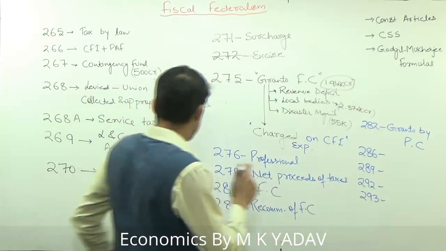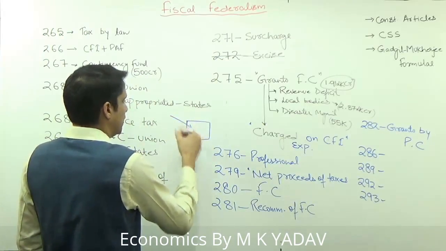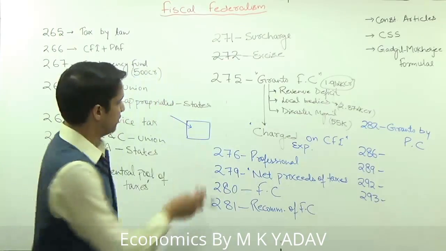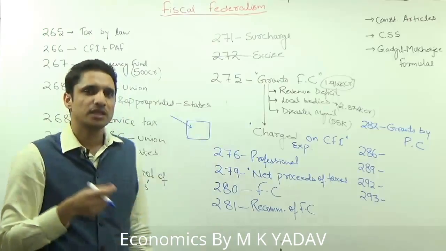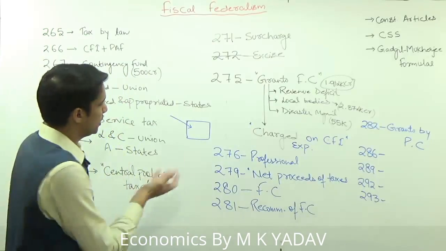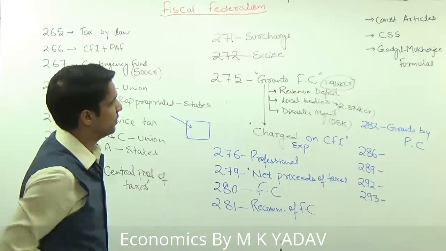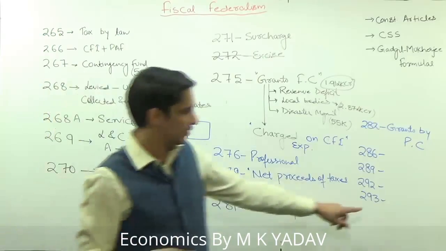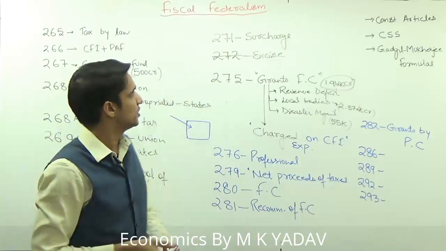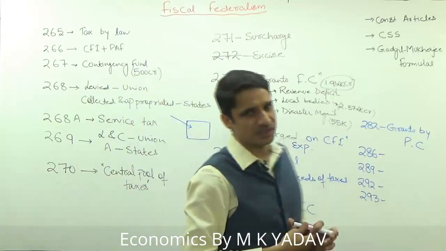We already discussed that states cannot borrow from outside India unless and until they take permission from the union government, because whenever you are borrowing from outside India, the mortgage is the Consolidated Fund of India, which comes under union government. So whenever states want to borrow from outside India, they have to take permission of the union government. That is what we have in Article 293. So all these articles are related to fiscal federalism or center-state finance relations.